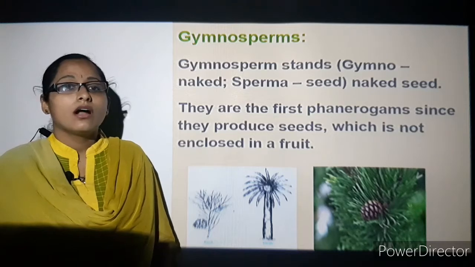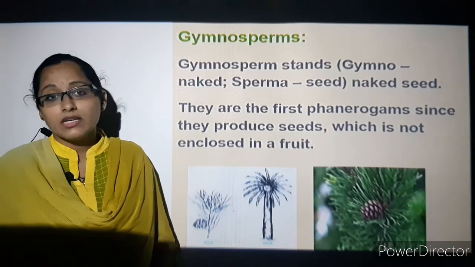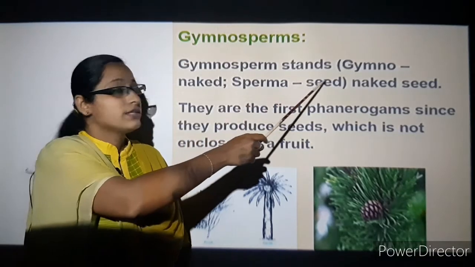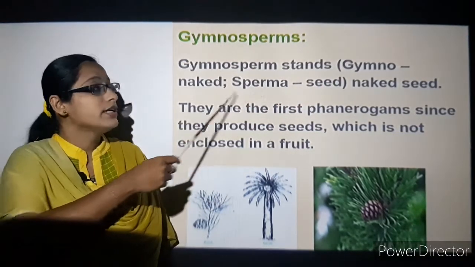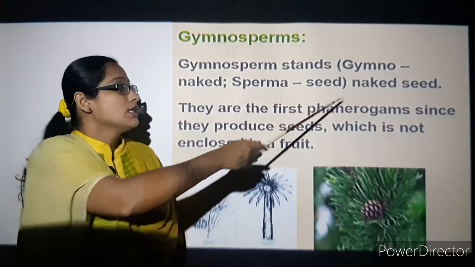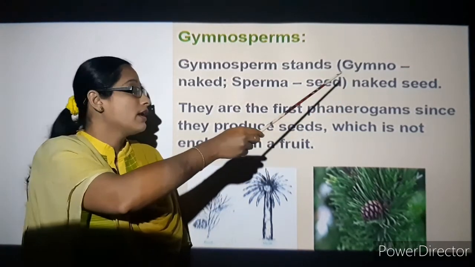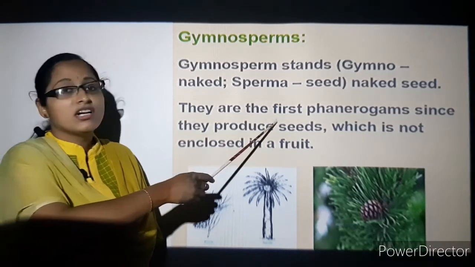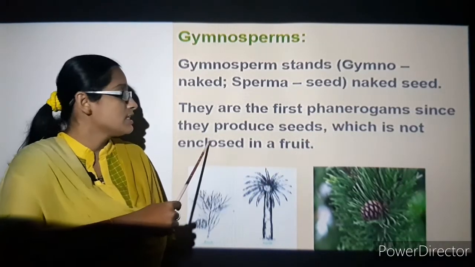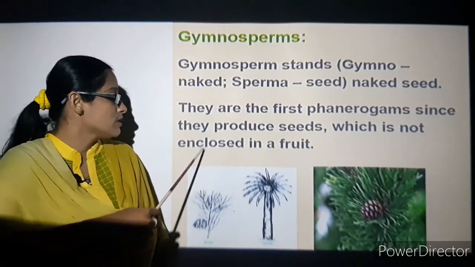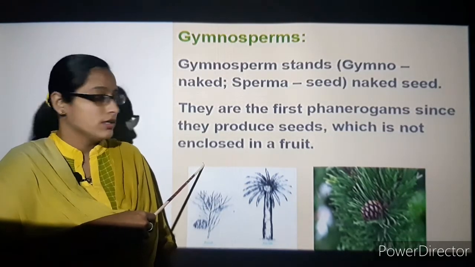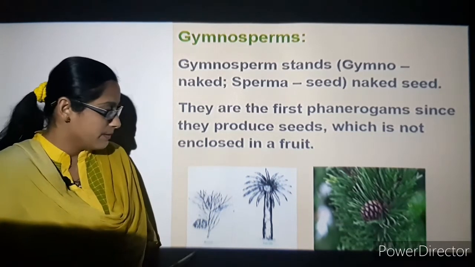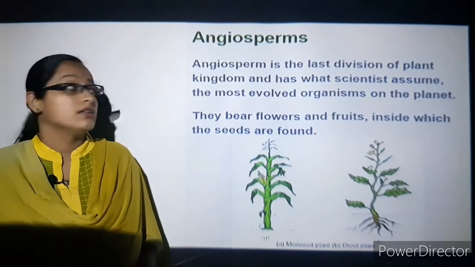Next we will understand the naked seed plants. They are known as the gymnosperms. Gymnosperm stands for gymno meaning naked, sperma meaning seed. That itself gives an understanding of the naked seed. They are the first phanerogams, since they produce seeds which are not enclosed in a fruit. The fruit is not developed, the seeds are naked here, like in pine.